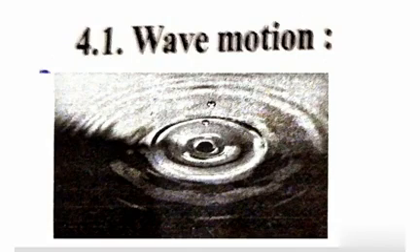So what is the meaning of wave motion? Now we will discuss. Consider a lake in which the water is very quiet. The lake is filled with water. Suppose a stone is dropped into the water. What do you observe?